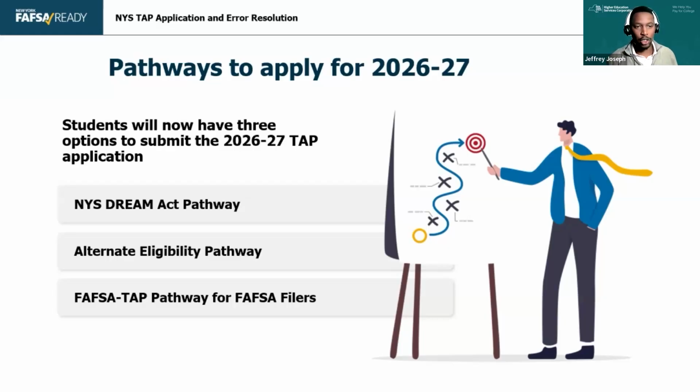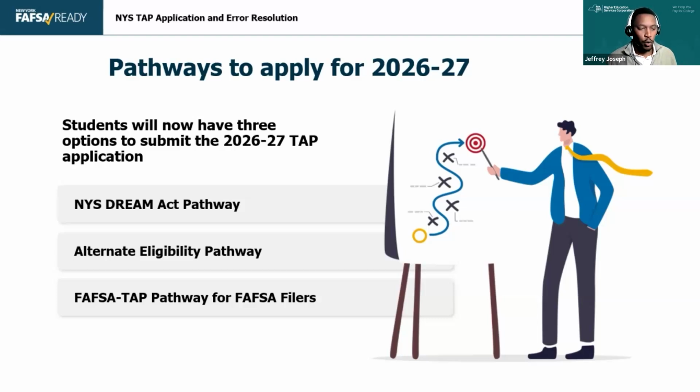Something newer this year is the alternate eligibility pathway that was developed and released in, I want to say, May of this year. This is a new pathway for students that may have privacy concerns to still apply for state aid, even though they may not be applying for federal aid. These are students that are eligible for federal aid but may not want to apply. And then there's the FAFSA-TAP pathway, which is what we'll talk about today.